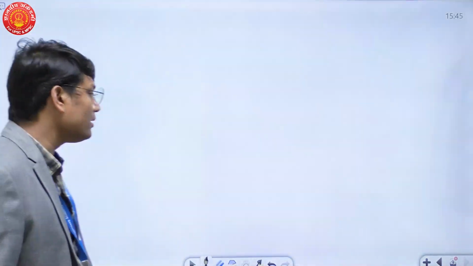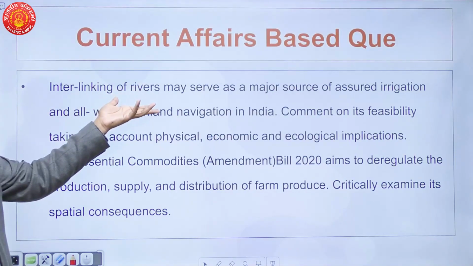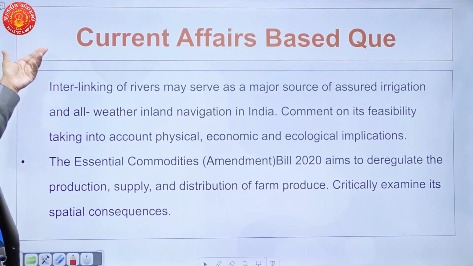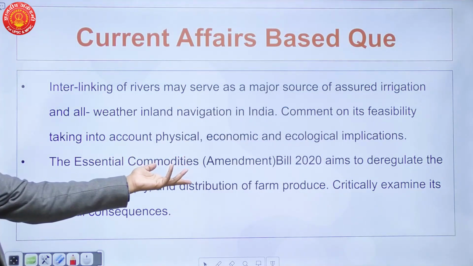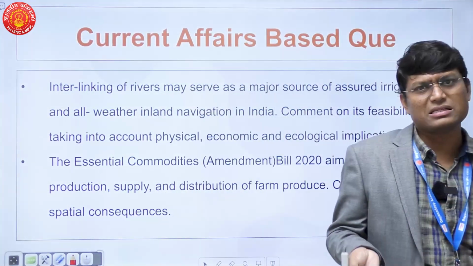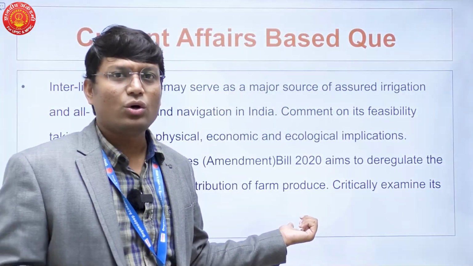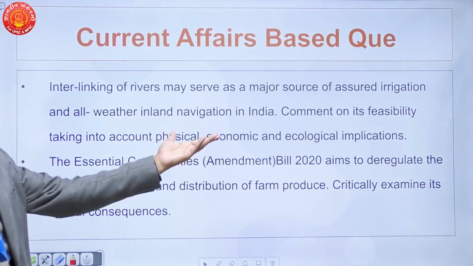Your optional answers become better when you use current affairs. And you anyway have to read those current affairs, okay, you are not going to skip them. And that is why I think that current affairs based questions are a bonanza when it comes to your optional. Now look at these questions. It is about interlinking of rivers. Such a generic question. This has been asked in the 2020 paper. Essential commodities bill. Pure current affairs. Anyway, each and every single candidate who was writing mains that year in 2020 was knowing about the essential commodities bill, right? So the nature of current affairs questions is also not extraordinary.